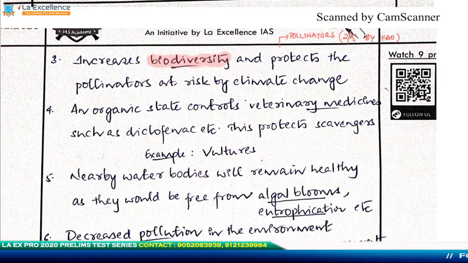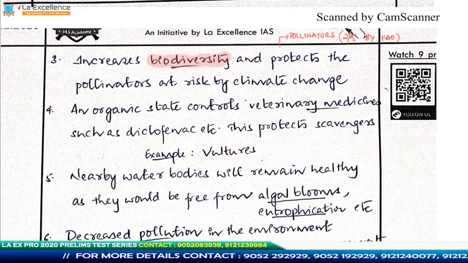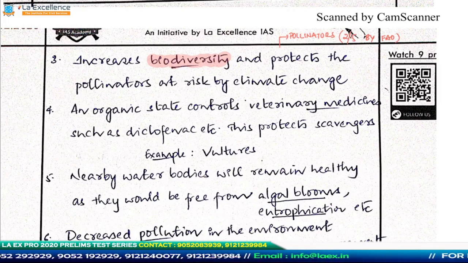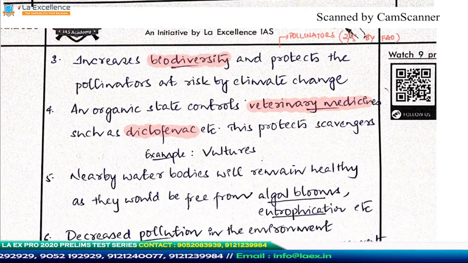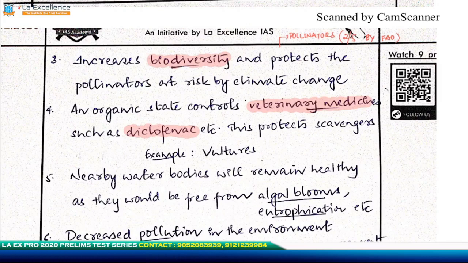What happens when you lose your pollinators? Because eventually, if there is no pollination, it will be really difficult to produce grains, right? So in this context, using organic principles, you can increase the biodiversity. In addition to this, when you have an organic state, there are as few chemical inputs as possible. So there is going to be some kind of restriction on veterinary medicine. So if there is a restriction on veterinary medicines, what kind of medicines do we have? We have diclofenac, etc. If you ban these medicines like diclofenac, you can increase the flourishing of the vultures, because vultures which eat diclofenac eventually die because of kidney failure and so on.